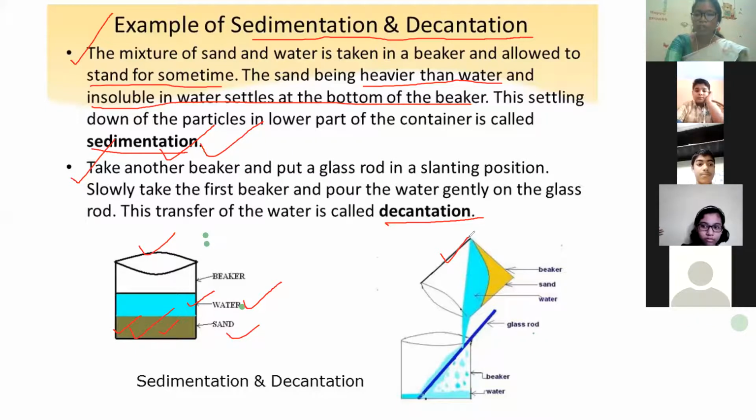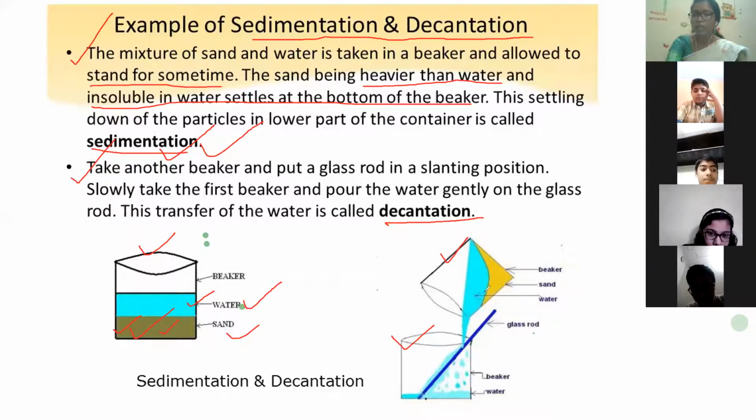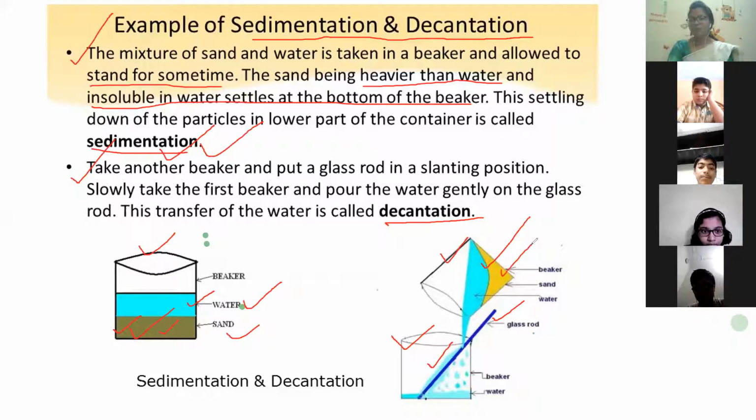So what you will do, the water which was there and the sand which is there, you will slowly take another glass or another beaker and very slowly pour it into the other beaker or glass. You can take a glass rod. If you do not have a glass rod, you can use a spoon or any long stick-like structure and pour it through it. So all the clear water will transfer to the other beaker and only the sand will be left out. Am I clear?